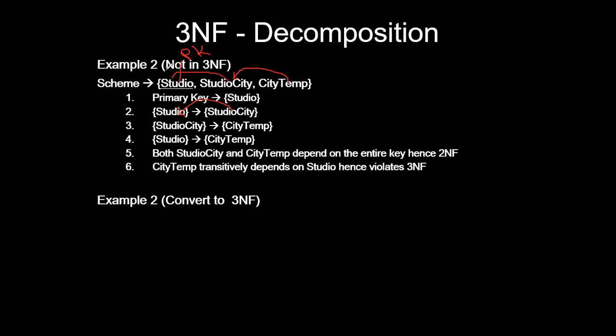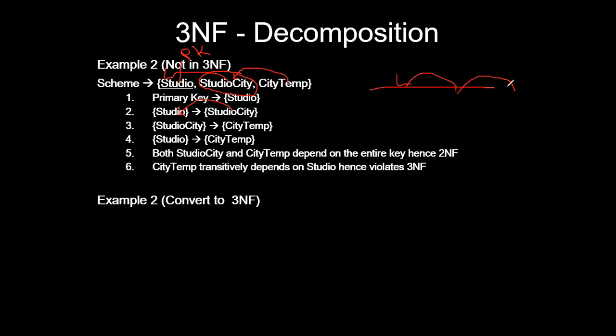Transitive in the sense that studio city depends on your studio, and city temperature depends on your studio city. So what happens here? Moreover, this column is not a primary key or candidate key, but this city temperature depends on a non-key attribute. We have a flow like this. This one is dependent on this, and this one is dependent on this.